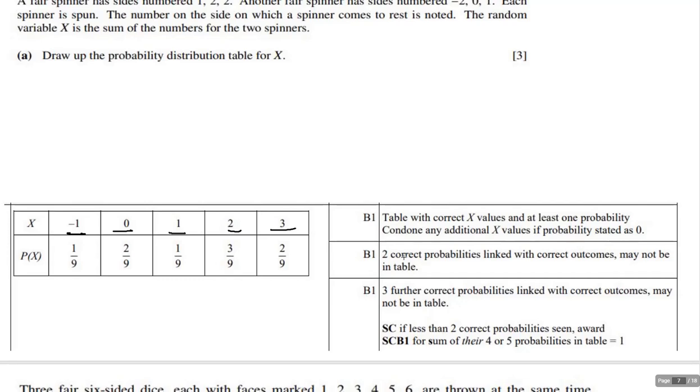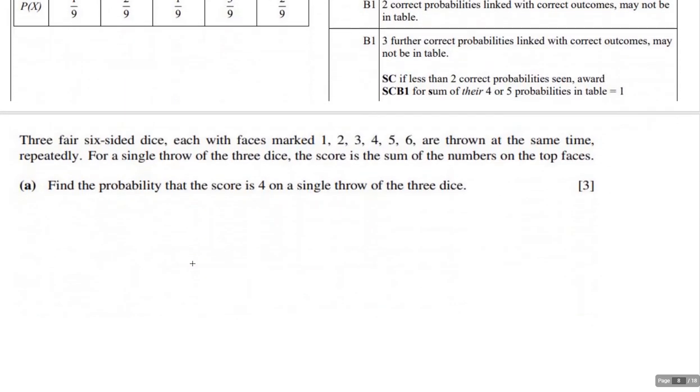So basically, there's at least 1, at least 2, and then here we have 3 furthermore, so that means all 5. You get the third point if it's pretty much all right. So you could screw up on some of this, but let's face it, there's no reason to screw up on any of that. All right, take a look at this one.